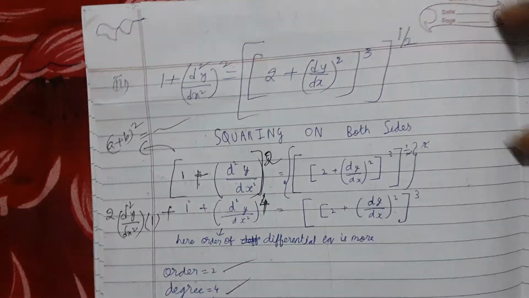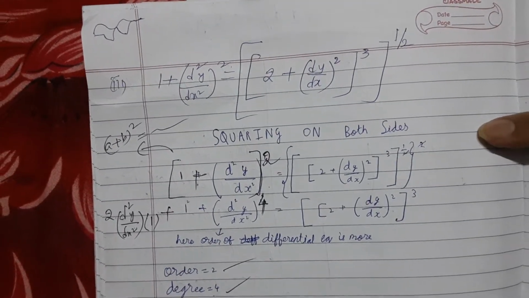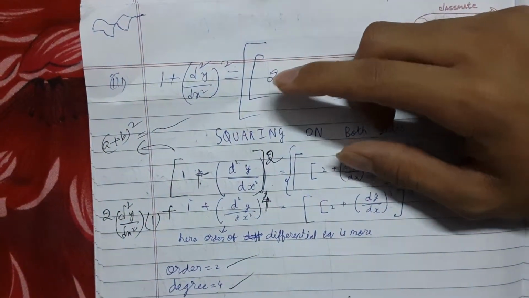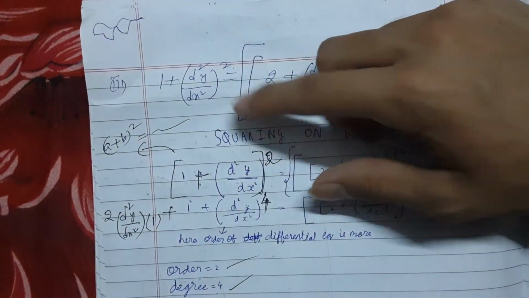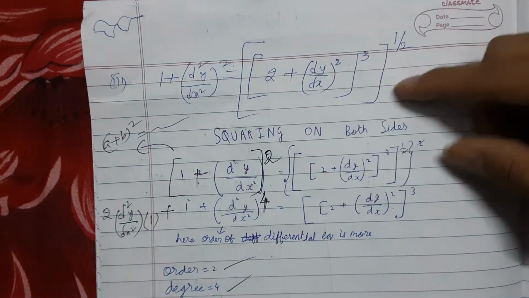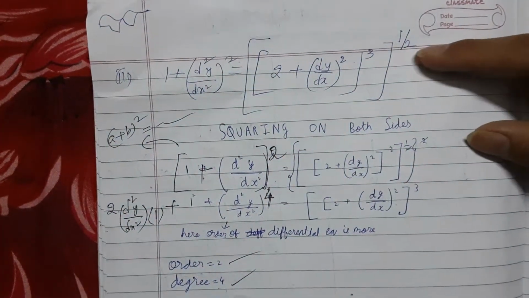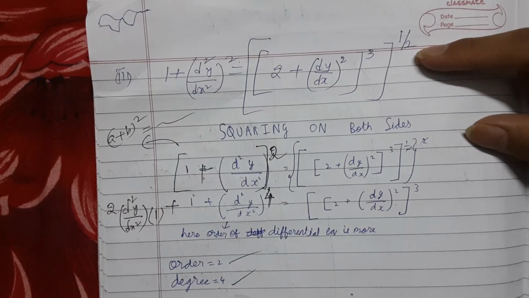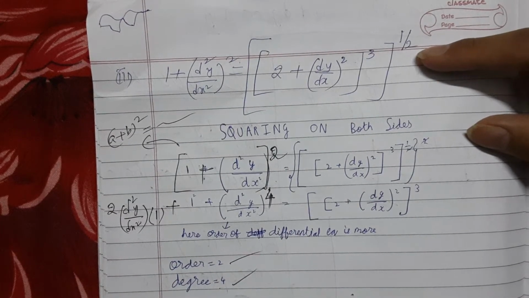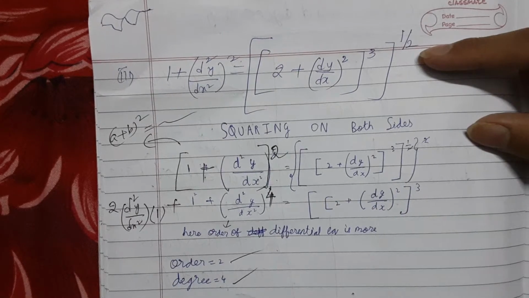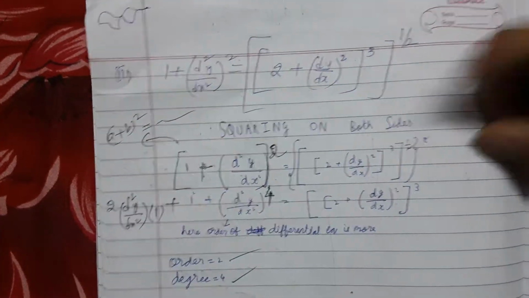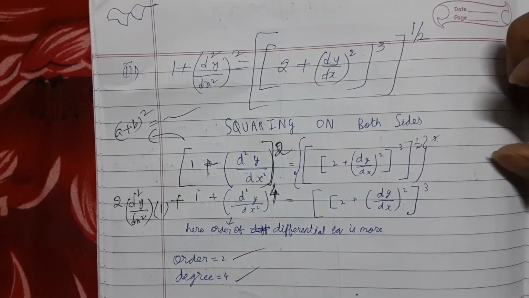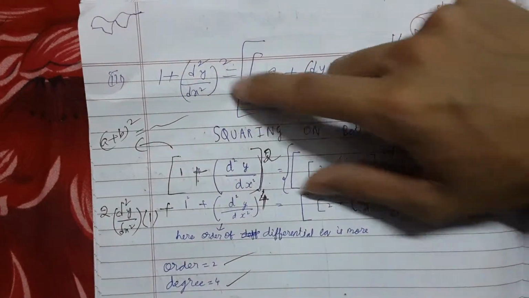Okay, so now let us do squaring on both sides. So what are we doing here? Squaring on both sides. 1 plus this whole thing whole square, and here also 1 by 2. So 1 plus d square y by dx square whole square, and dx square. So now what we are going to do is take this.